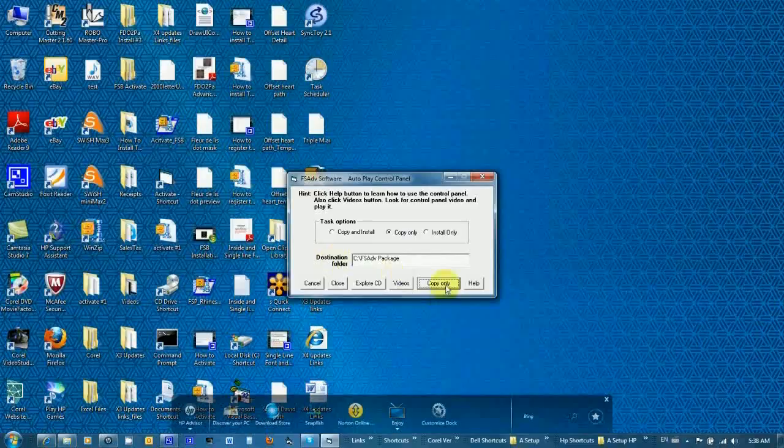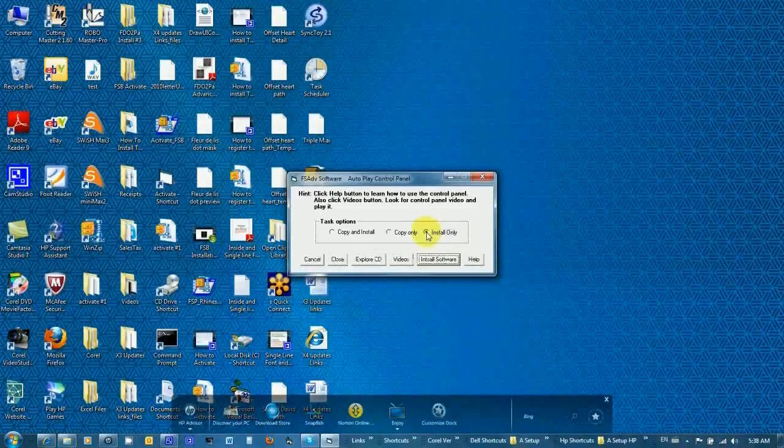And when you click copy button, it will copy all the files. Same thing with copy and install. It will copy all the files and then install the software. I'm going to click install only to go back to default control panel.